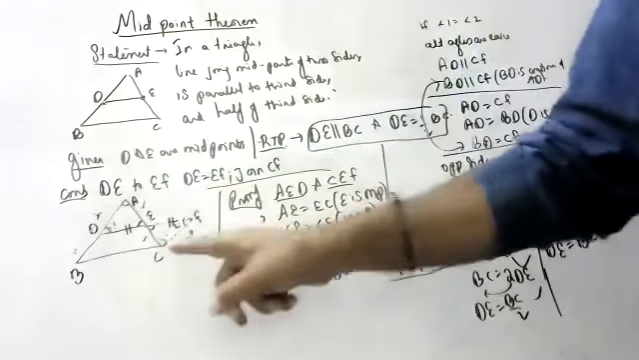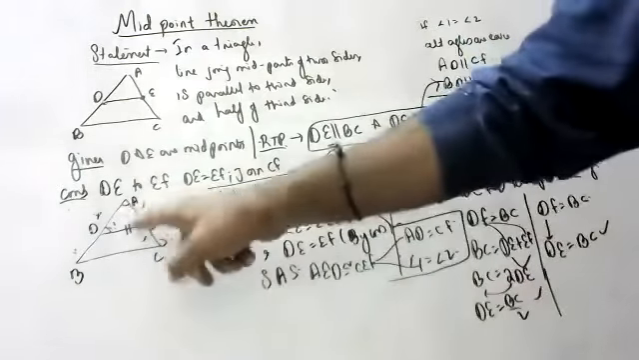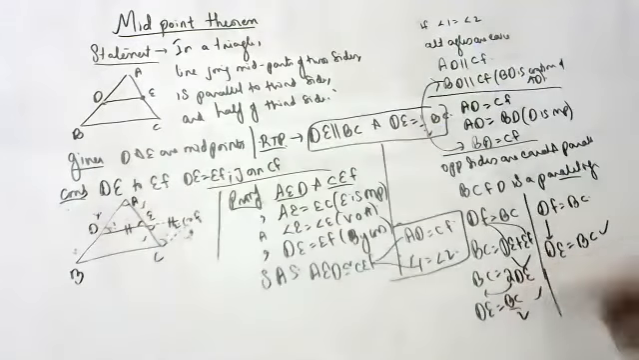If BDFC is a parallelogram, BC is parallel to DF. So BC is parallel to DE. And BC is equal to DF, which means DE plus EF. DE and EF are equal, so DF is equal to 2DE. So DE is equal to BC by 2.